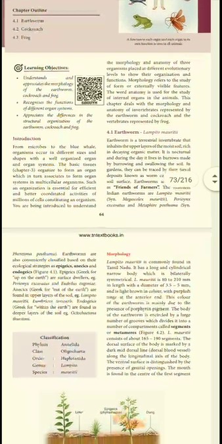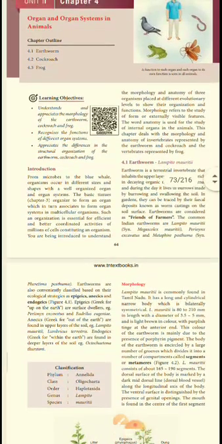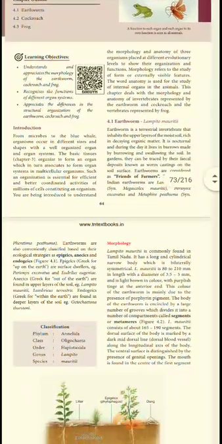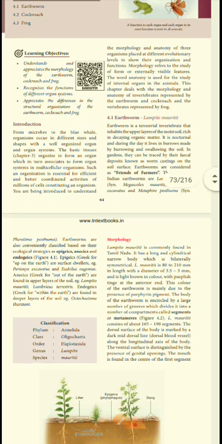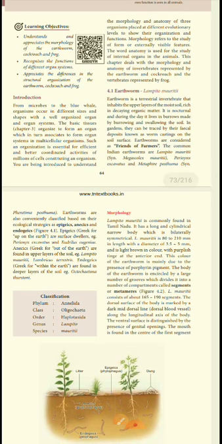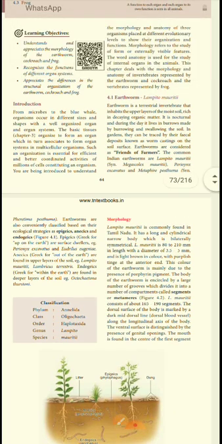Lumbricus terrestris. First we will see the organs of earthworm. Earthworm is a terrestrial invertebrate. It is an invertebrate, so it doesn't have a backbone. It is a terrestrial land animal. It is present in the upper layer of moist soil rich in decaying organic matter.